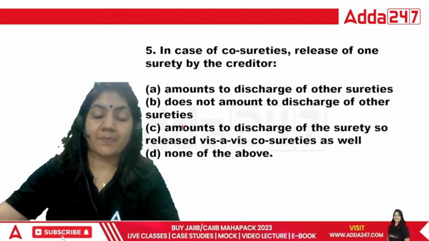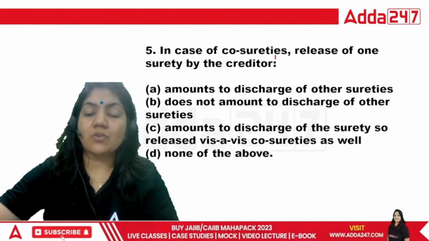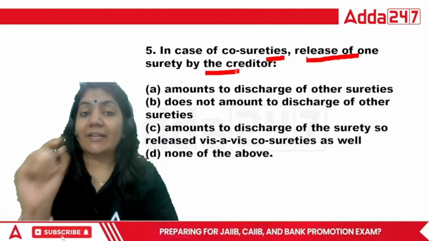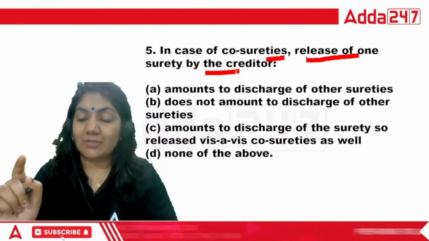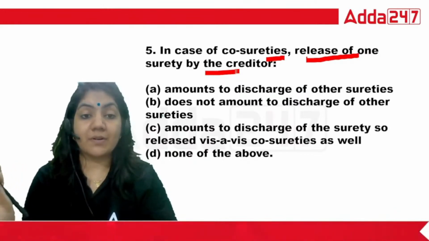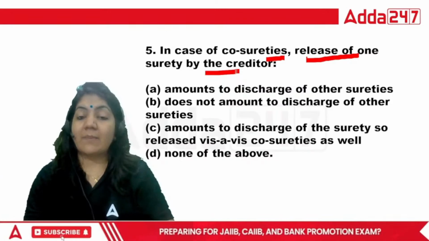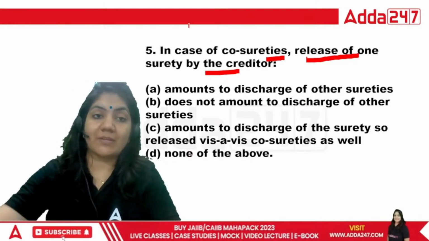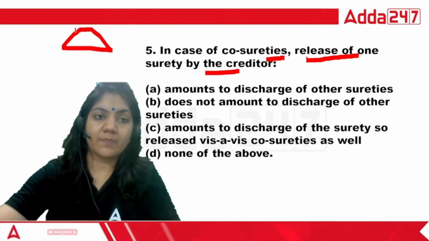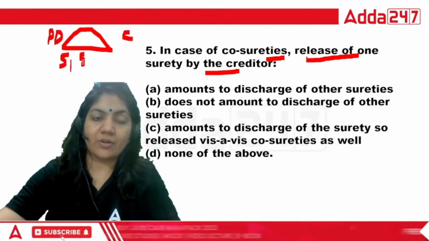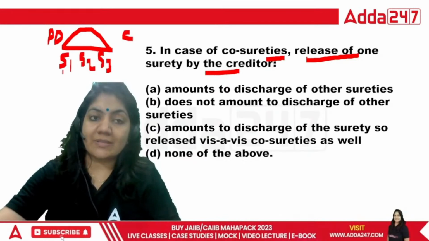Okay, next. In the case of co-sureties, a release of one surety by the creditor, whether it amounts to discharge of the other surety: A. does not amount to discharge of other surety. B. Amount to discharge of the surety so released. C. Vice versa, co-surety as well. D. None of the above. It means this is your principal debtor, creditor, surety 1, surety 2, surety 3. So these are the what?